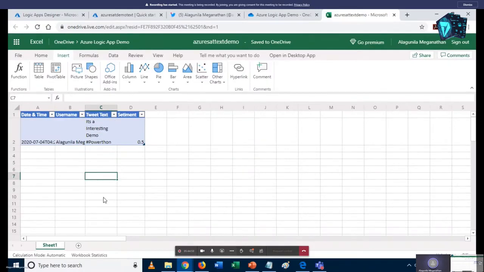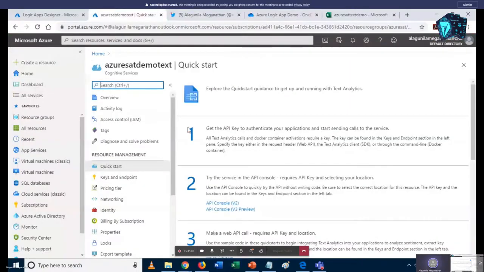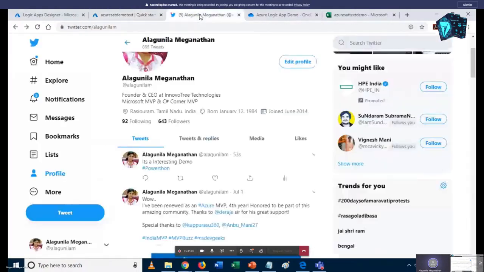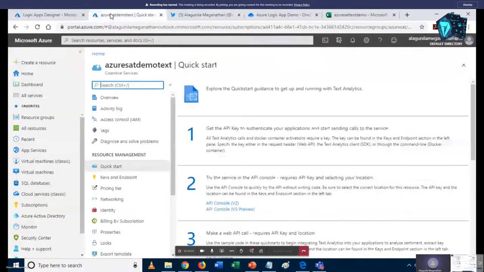So our sentiment is 0.5. As I said, if it is greater than 0.5, it is a positive one, right? So that's it.